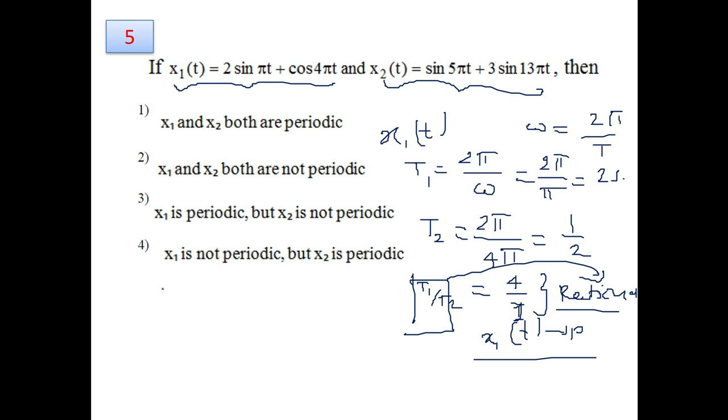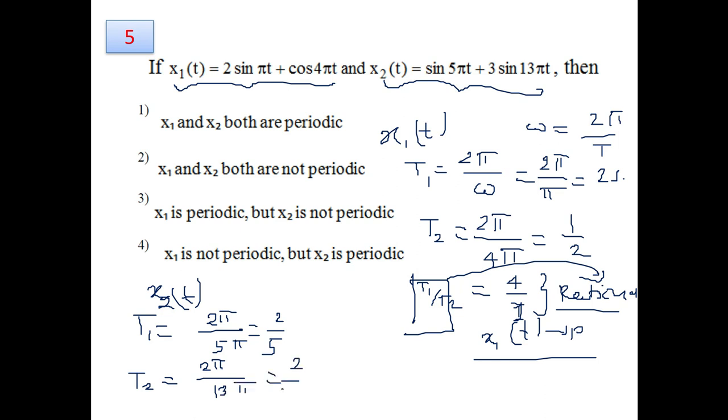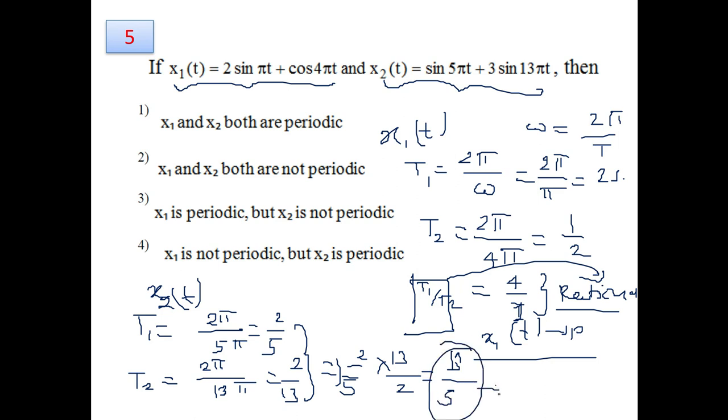Similarly, for the second signal, x2(t), we find its first component T1, which will be 2 pi by omega, and omega is equal to 5 pi, so this value is 2 upon 5. For T2, this value is 2 pi divided by 13 pi, which is 2 by 13. Their ratio, 2 over 5 times 13 over 2, comes out to be 13 upon 5. So this is also a rational number, and the signal is periodic. Both the signals given here are periodic in nature, so the first option is the correct answer for question number 5.